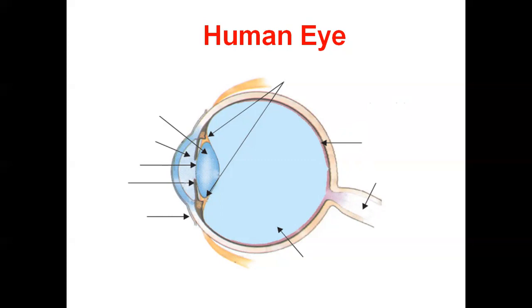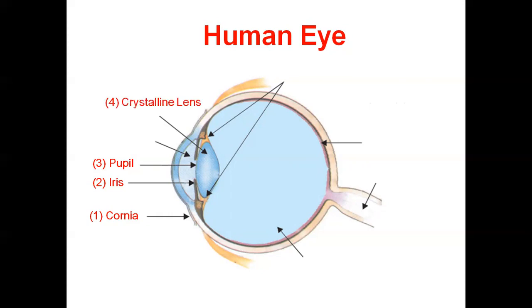First we discuss the main parts of this eye. The first is the cornea. Suppose in the exam a 1-mark question asks for the first part of our eye, then you say it is the cornea. The second main part is the iris. The third is the pupil. It is a small hole we find in the iris.